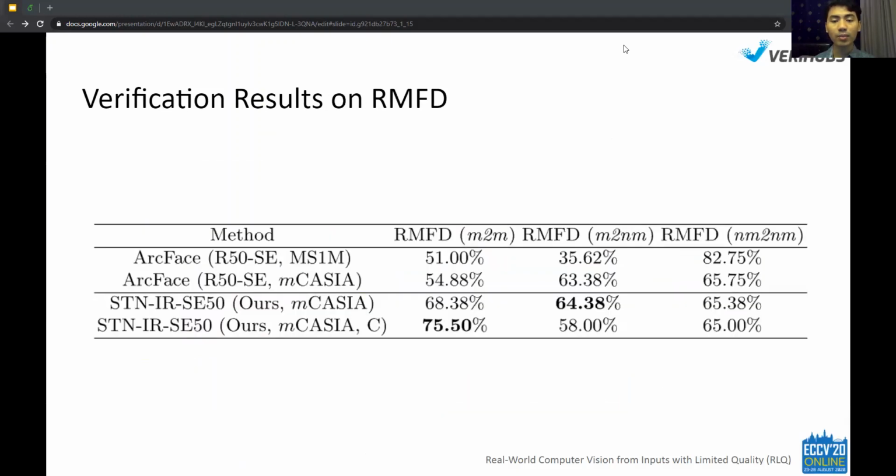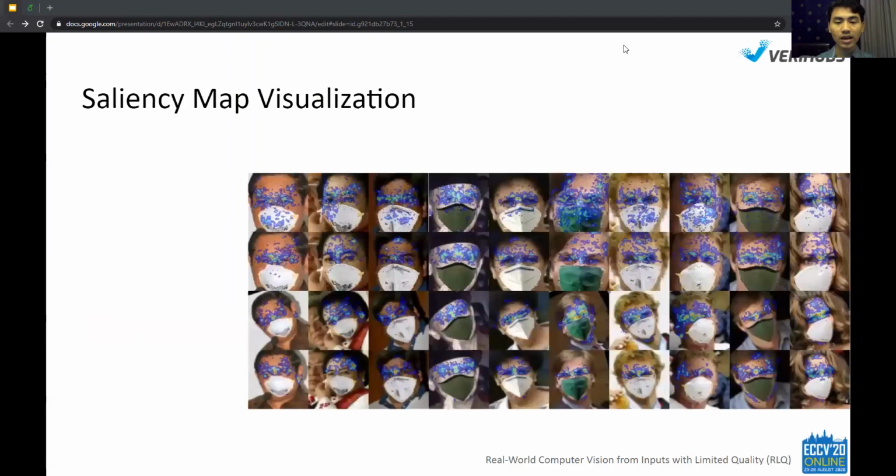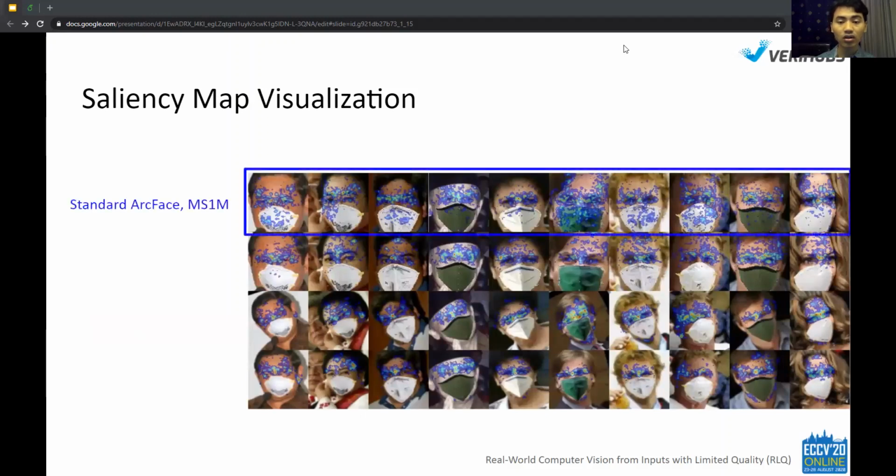On the real-world RMFD dataset, our method achieves better performance on the mask-to-mask pairs and mask-to-non-mask pairs. By analyzing the saliency map of the methods, the performance difference can be explained. Standard ArcFace trained on the normal dataset factors in the face masks in predicting the feature vectors, which is terrible because the face mask is not part of one's face features.